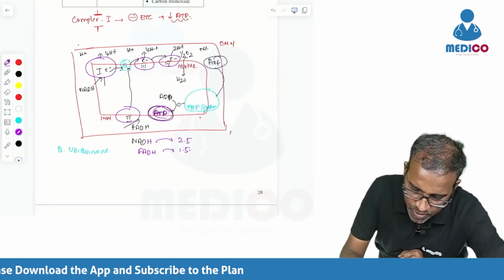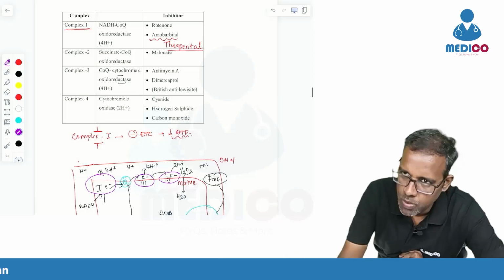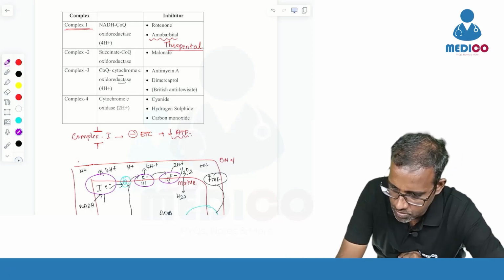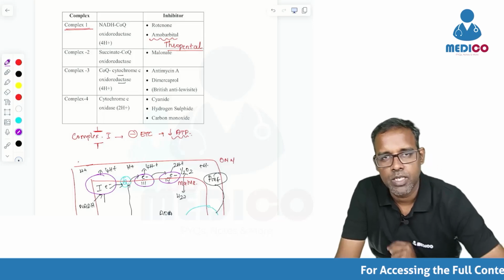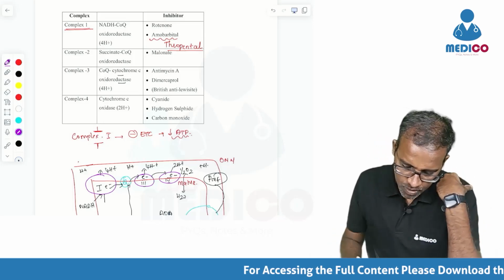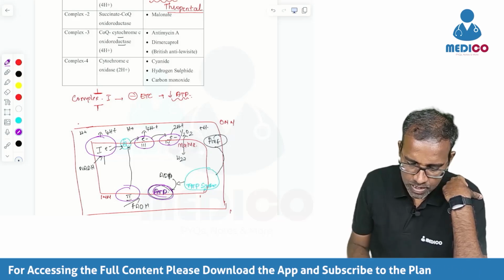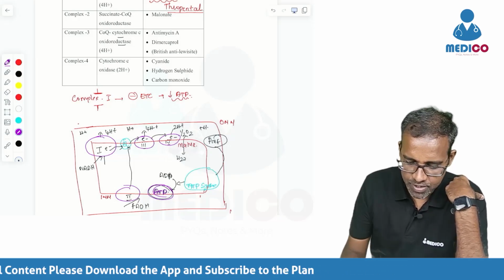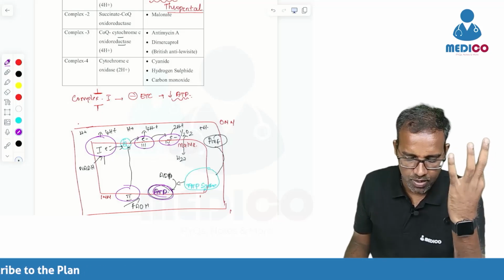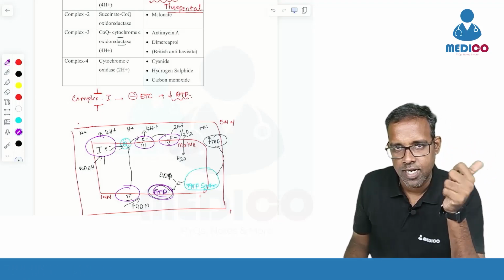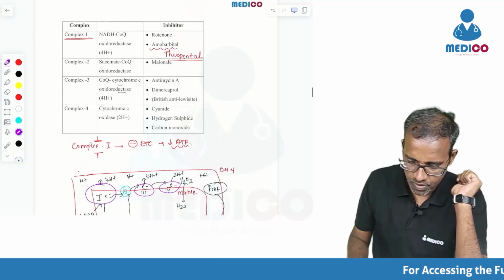There are inhibitors targeting each of these complexes. Complex 1 is targeted by rotenone and amobarbital. It's nothing but a barbiturate compound. For example, the thiopental we have given this patient is nothing but a barbiturate compound. Complex 2 is inhibited by malonate. Complex 3: antimycin A, dimercaprol, and British anti-lewisite can inhibit complex 3. Complex 4: cyanide, hydrogen sulfide, carbon monoxide. These are complex 4 inhibitors.